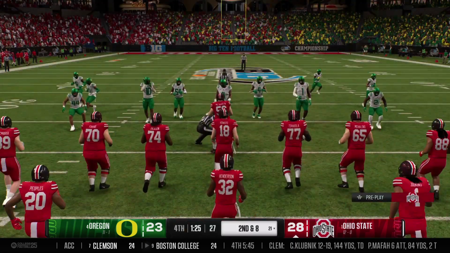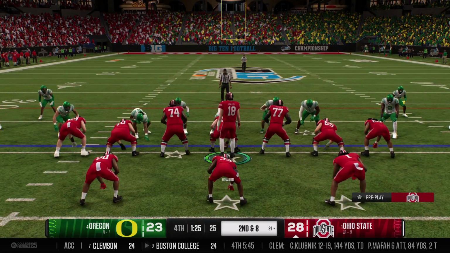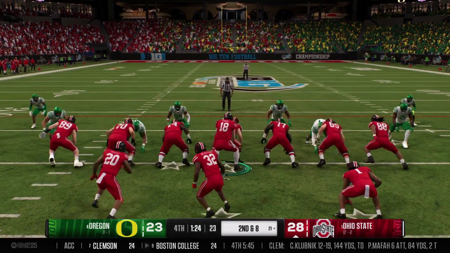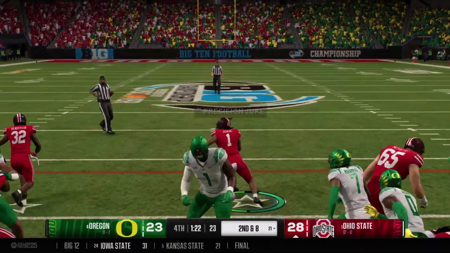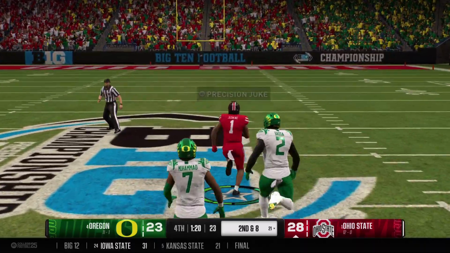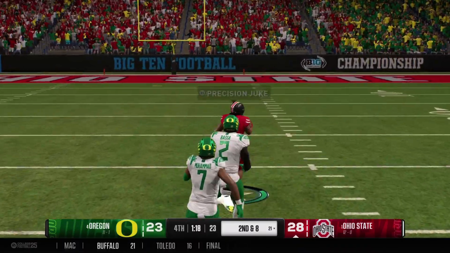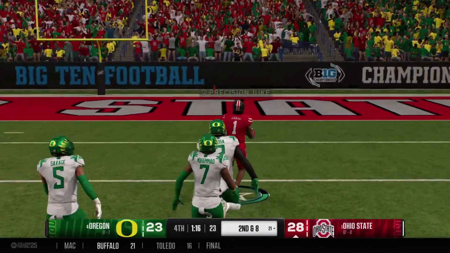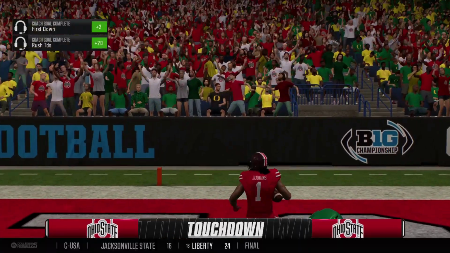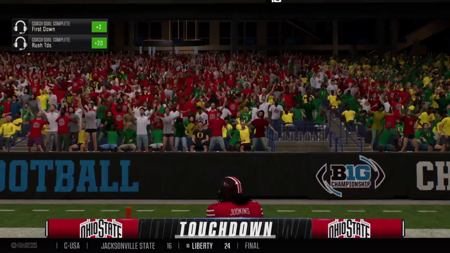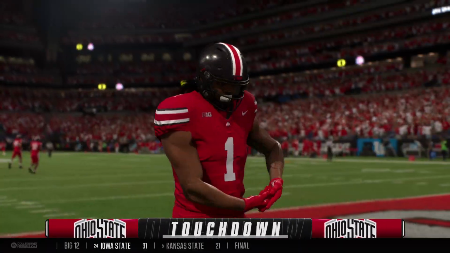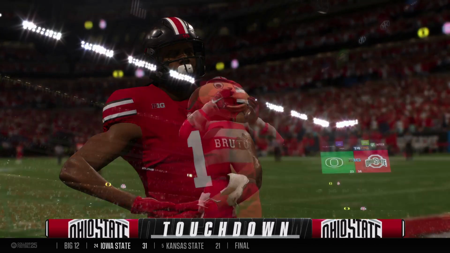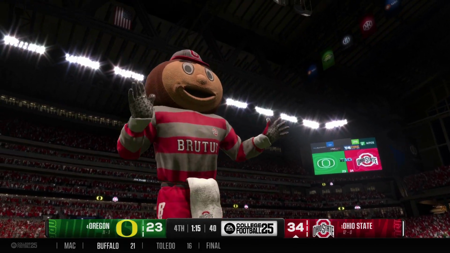And now it's the defense that calls timeout here, trying to get organized and preserve as much clock as possible. Handoff to the back, they'll keep the clock moving. And he busts loose right down the middle. It's a foot race. The 20, past the 10. Touchdown, Buckeyes. It was a foot race, and he won it. Well, that's why you practice right there, Chris. This offense had the pressure, the game on their back.